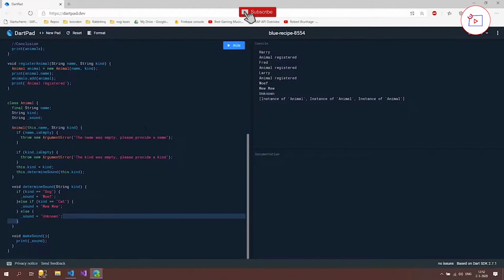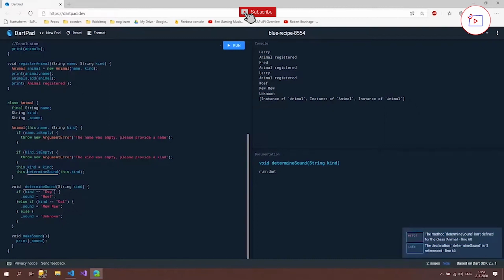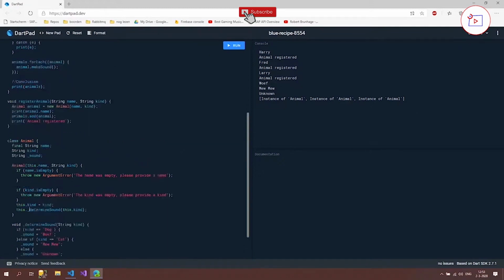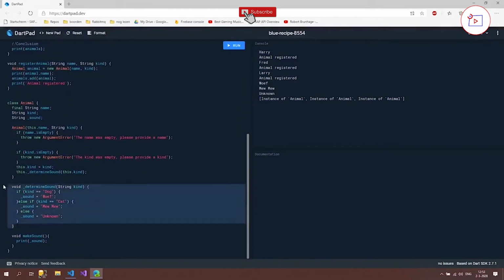And something that we did on the property, we made this property private by using an underscore. We can also do that for the method, because this method is accessed outside our class, but this one isn't, and we don't want it to actually be called outside it. So we also place an underscore here. Now we get an error, and we're going to place it here as well. And now the only method that is used outside our class is this makeSound, but we actually implemented a lot more code than that.